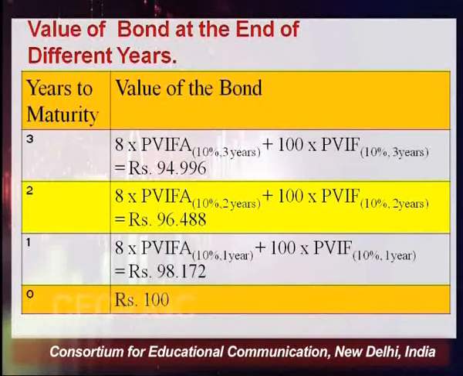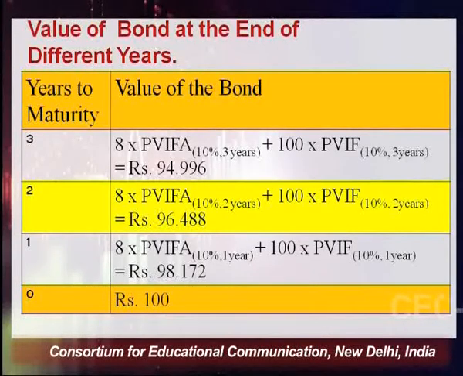So we'll be starting from the downside, that is the last line, particular column. At 0 period, the value of my bond remains the same, that is rupees 100. But at the end of the first year, what will happen? I'll be receiving two things. One is the interest component and the other is the principal amount. Interest rate is given 8%, so obviously 8%, that amount I'll be receiving at the end of first year. So I need to compute the present value of this particular amount as on date. Say as on date, what is the value of my 8 rupees, that I'll be calculating. So 10% will be the rate of discounting and time will be 1 year.